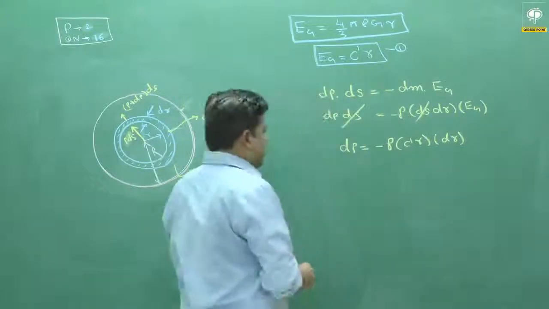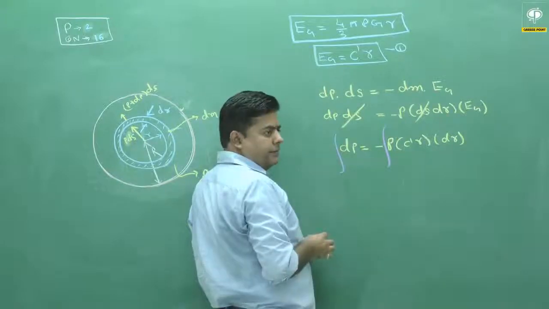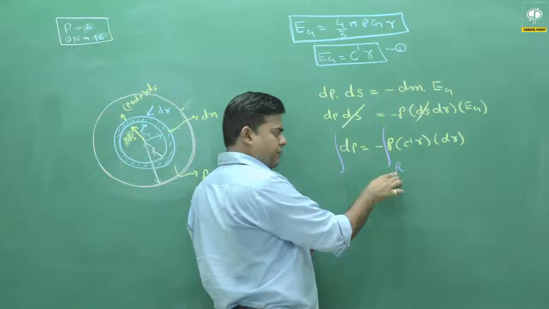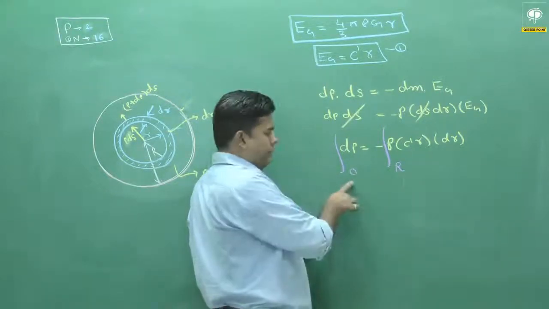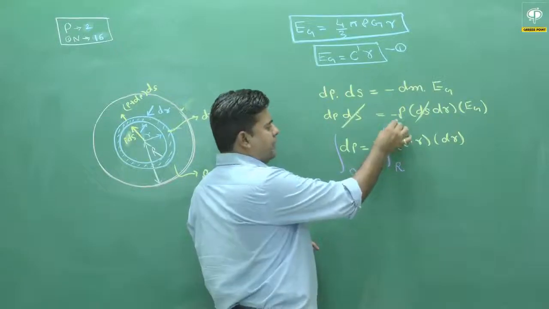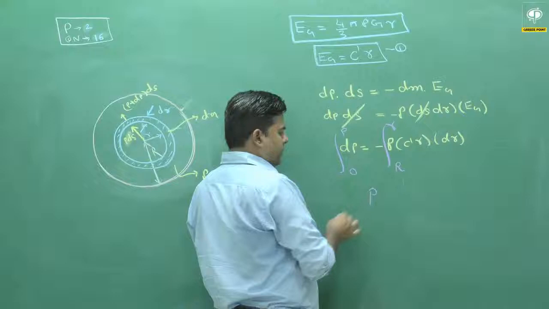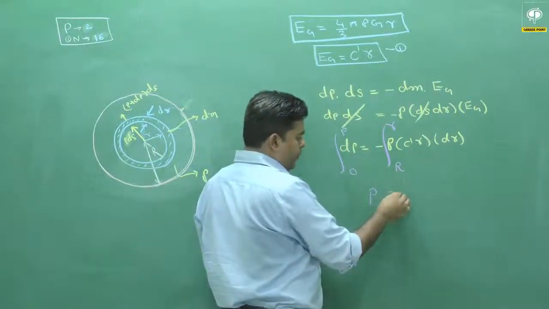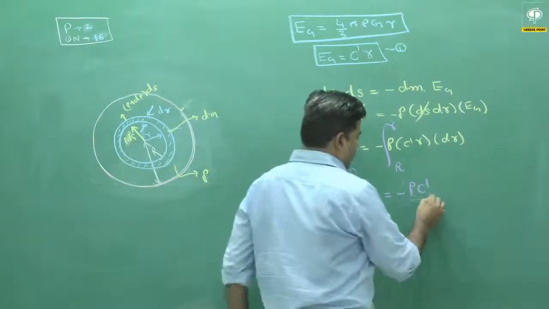Now with proper integration, at the surface we are assuming the pressure is 0. At the surface small r will be equal to capital R, so pressure is 0. Very important. And at a certain distance r, the pressure is say P. Now integrating this and putting the limits, we get minus rho C dash by 2.